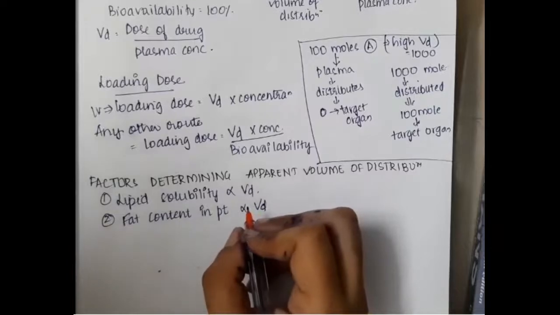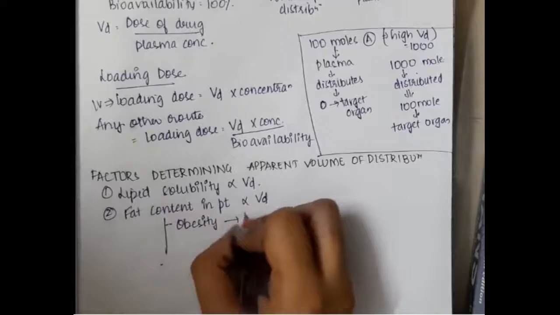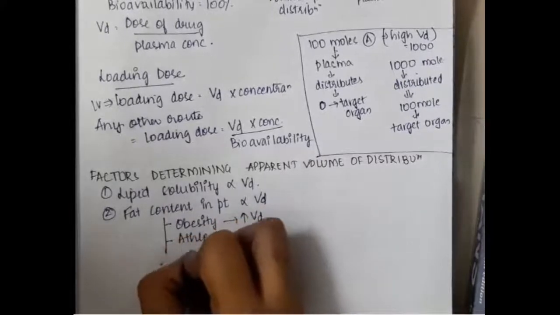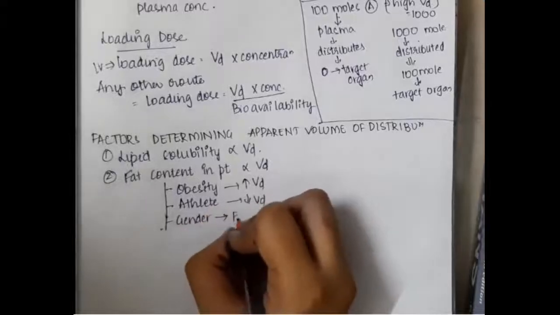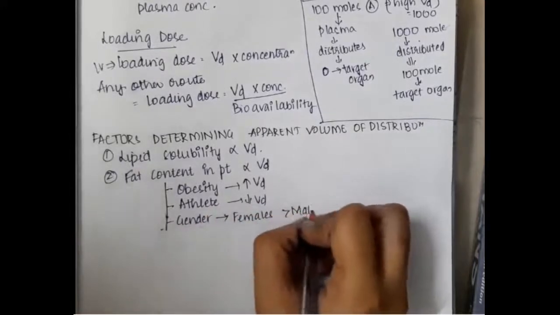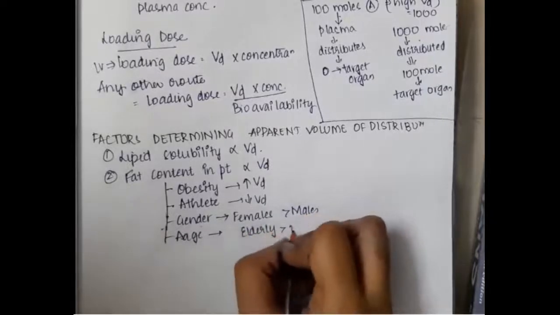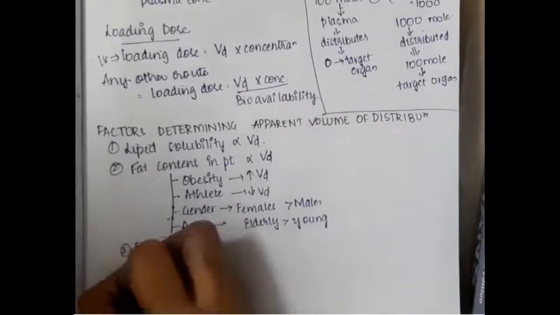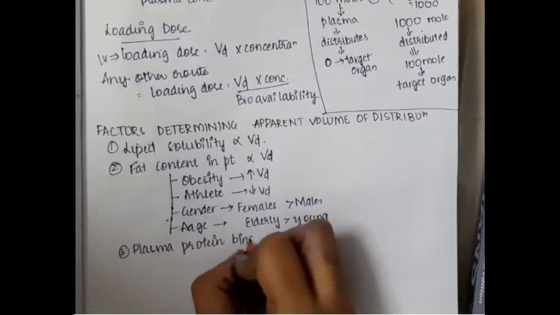The more the fat content, the more easily the drugs can pass and get deposited in the adipose tissue, causing increased volume of distribution. So in obese patients there is increased volume of distribution, and in athletes you will see decreased volume of distribution. Females have more volume of distribution than males, and the elderly have more volume of distribution than the young.